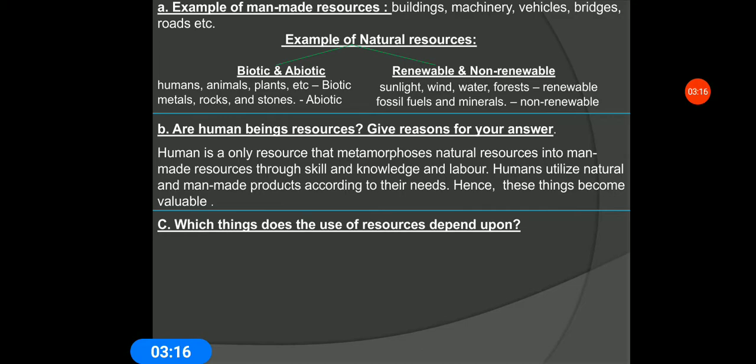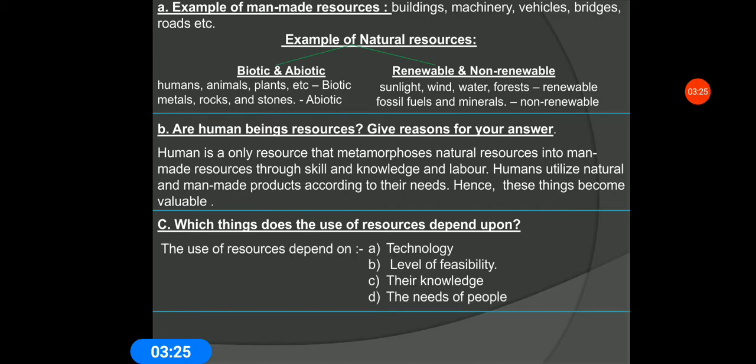Question number C. On which things does the use of resources depend? The use of resources depends on 4 factors. First, technology, second, level of visibility, C, their knowledge, and D, the needs of people. I want to draw the attention of the students to the point level of visibility. Level of visibility means how easily and how quickly our resources can be used.